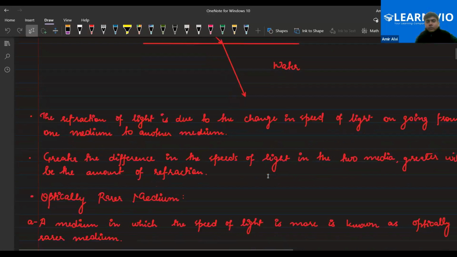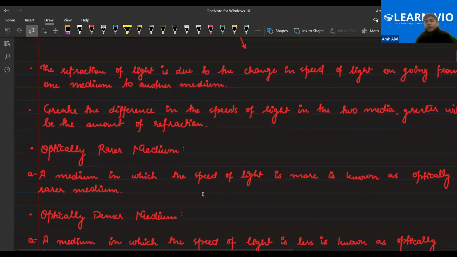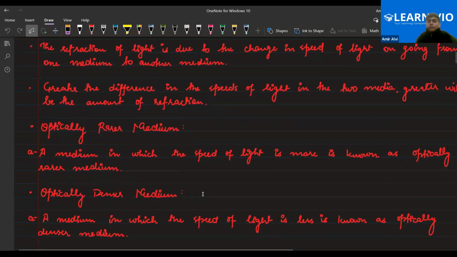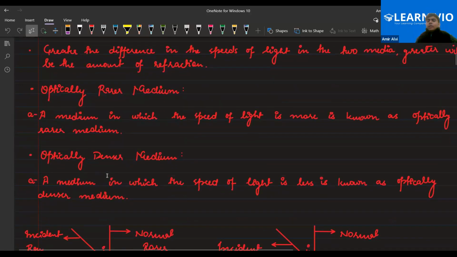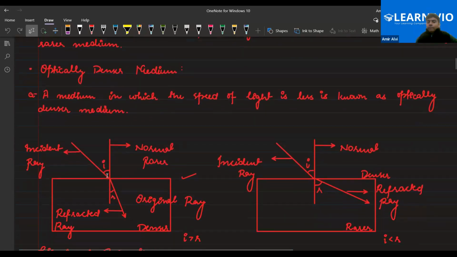Next is optically rarer medium. Let's see what types of medium we have. We have two types of medium. Optically rarer medium: a medium in which the speed of light is more is known as optically rarer medium. When the speed of light has more magnitude, it is optically rarer medium. Optically denser medium: the medium in which the speed of light is less as compared to normal. That's why it is called optically denser medium.